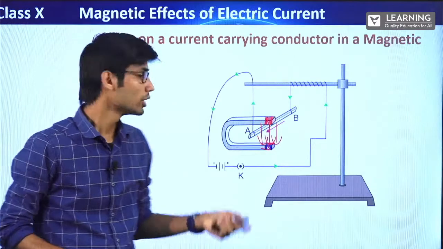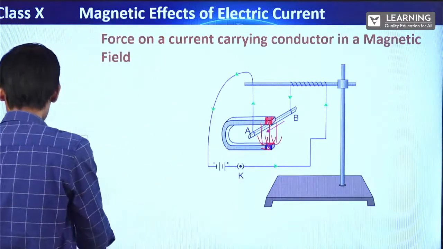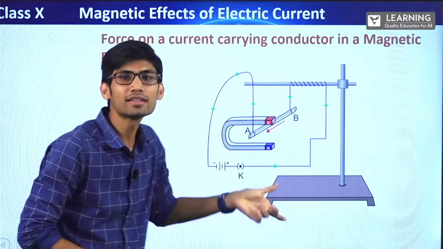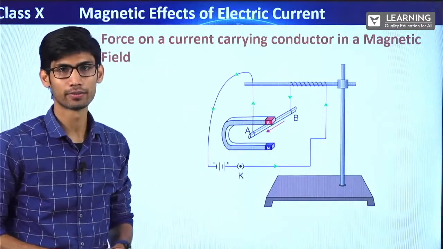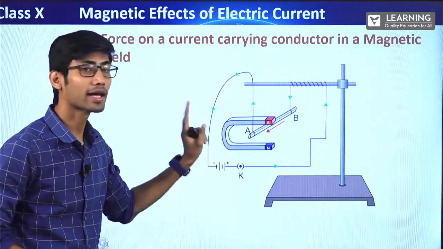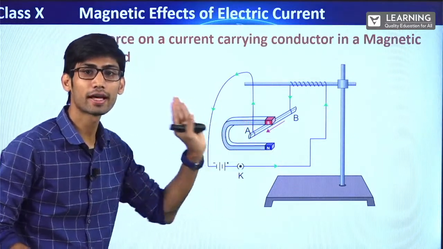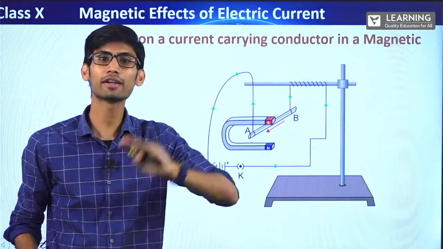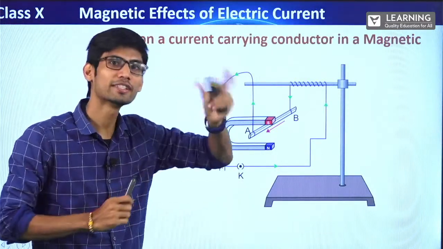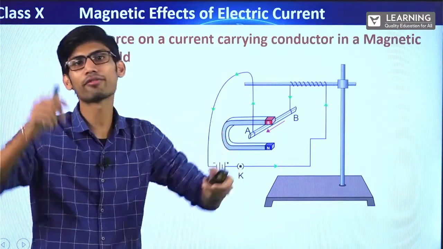This will go away. So in this experiment, what was observed is that by changing the direction of the external magnetic field, the direction of force changes. If earlier it was towards the magnet, then on changing the polarity, it will be away from the magnet.